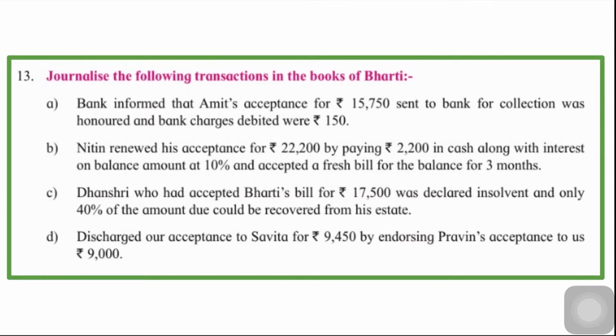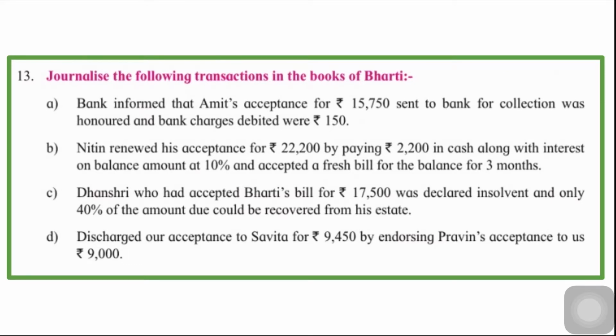So what happens in renewal of a bill? First the old bill is cancelled. So here you will cancel the old bill first. Nitin account debit to bills receivable account. And then how much cash is being paid? 2,200 along with interest on the balance. What is the balance amount here? 22,200 minus 2,200. That means 20,000 is the balance.